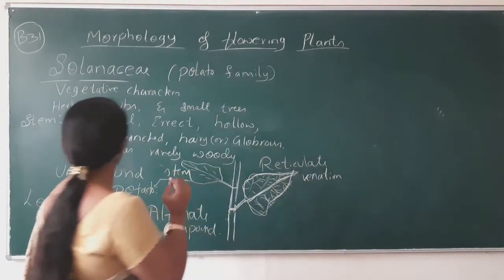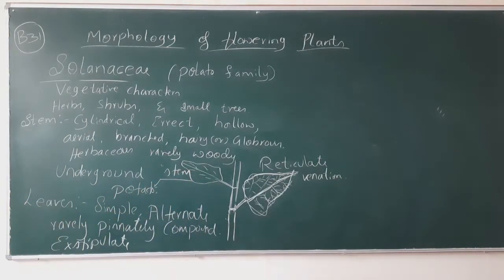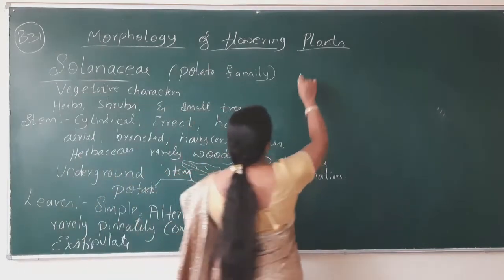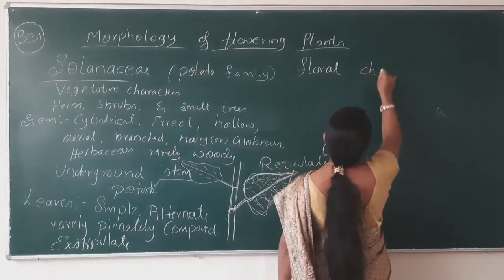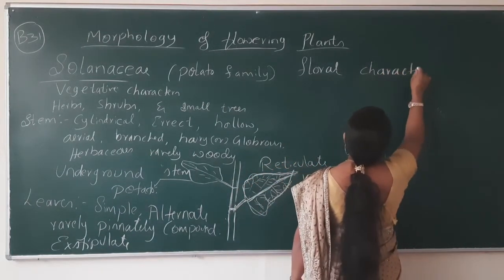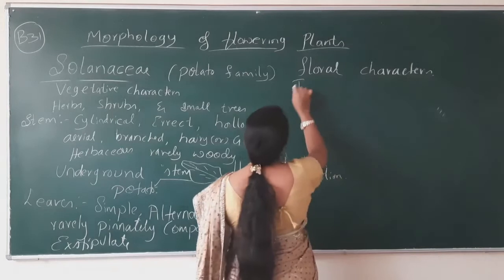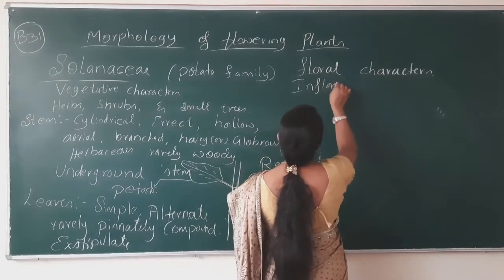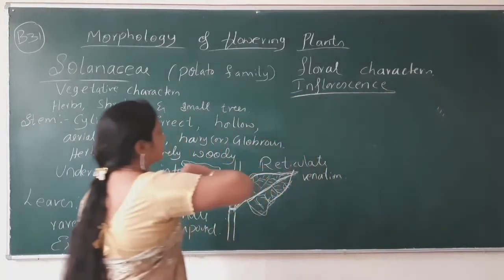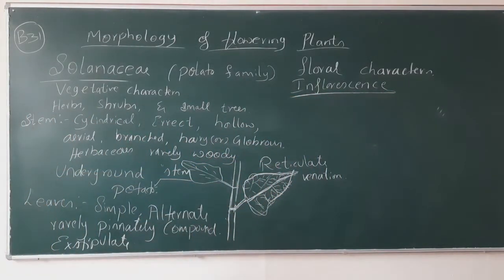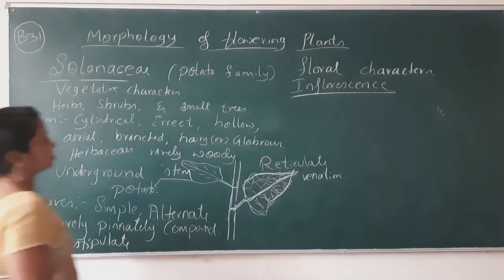Okay, so after the leaf, what next? Now it is all about the floral characters. First of all, we have to tell the type of inflorescence. What type of inflorescence does it possess? You might have seen the potato or tomato plant. The type of inflorescence is solitary, axillary or cymose.